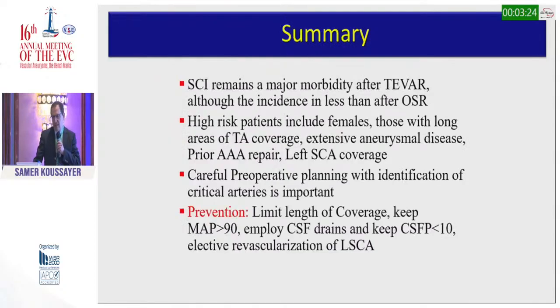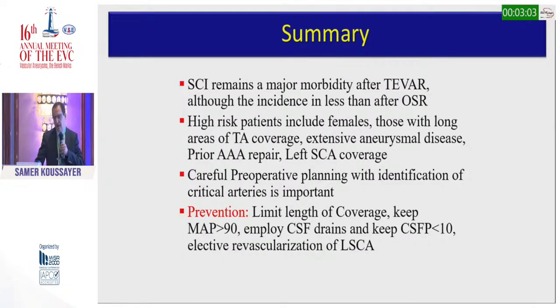So in summary, CSI remains a major morbidity after TEVAR. Also, the incidence is less than open repair. High-risk patients include females, patients with a long coverage of thoracic aorta, extensive aneurysmal disease, prior AAA repair, and left subclavian artery coverage. Careful preoperative planning and identification of critical arteries is very important.